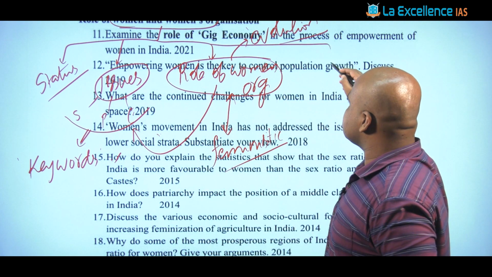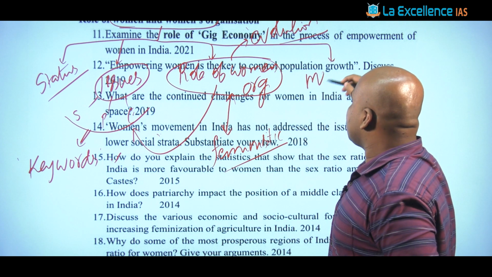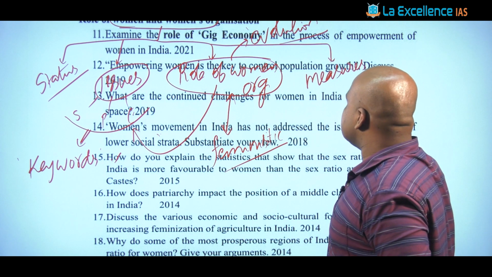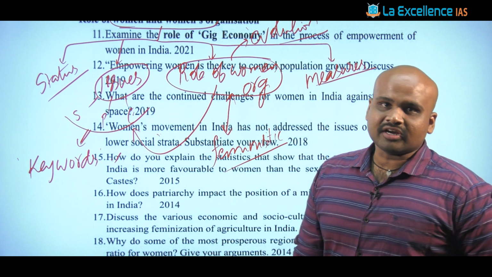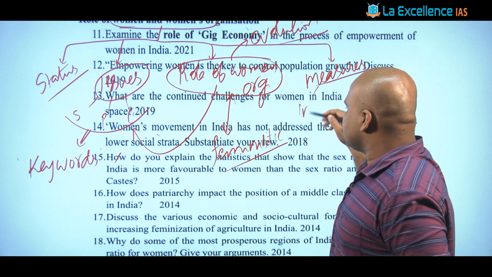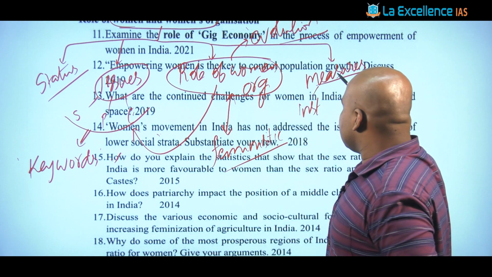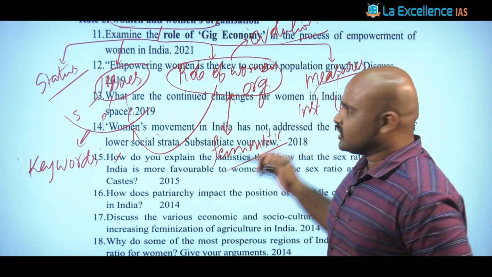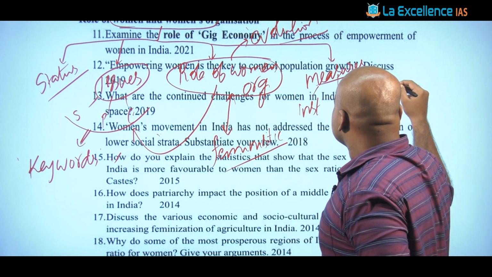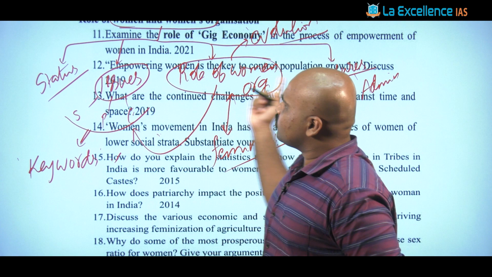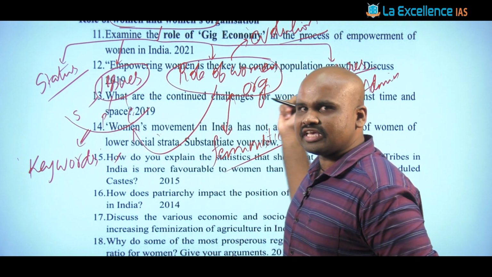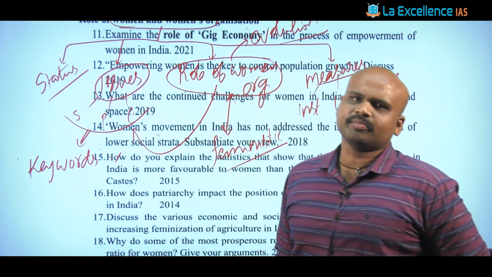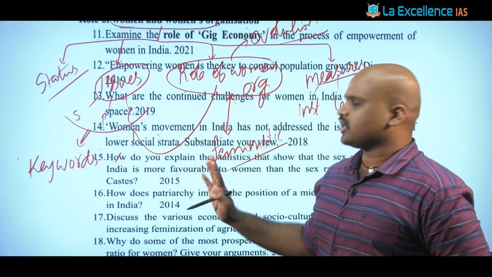Once we have seen these aspects, we will talk about the measures taken so far. These can be institutional measures, legislative measures, or administrative measures. If you are able to bring in these dimensions in your notes for this topic, you will be able to answer every question that is asked.